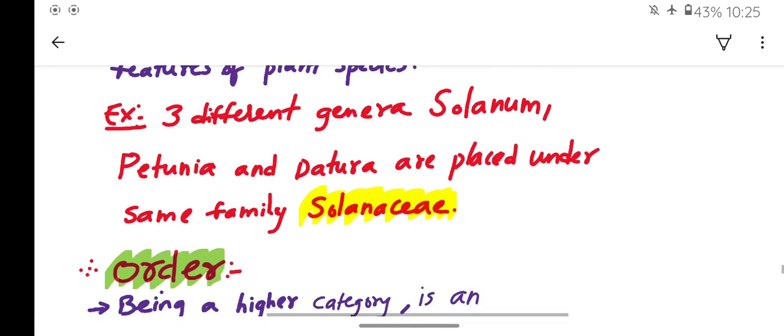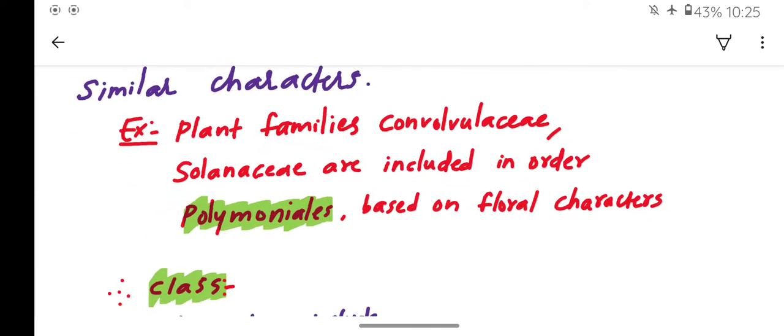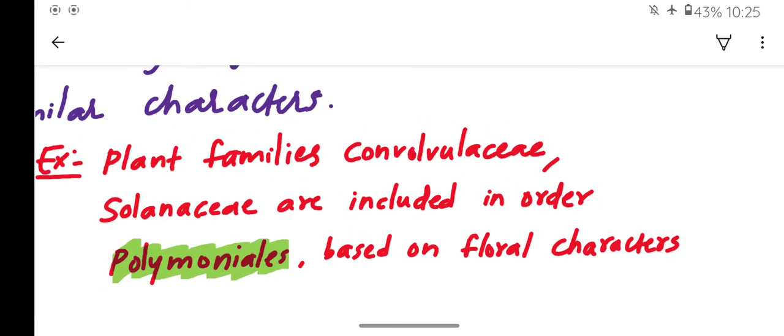The next taxonomic category is order. Order is a higher category after the family. It is an assemblage of families which exhibit a few similar characteristics. For example, you can see the plant families Convolvulaceae and Solanaceae are included in the order Polymoniales based on floral characters. Convolvulaceae and Solanaceae are two different families, but they are similar in the floral characters.